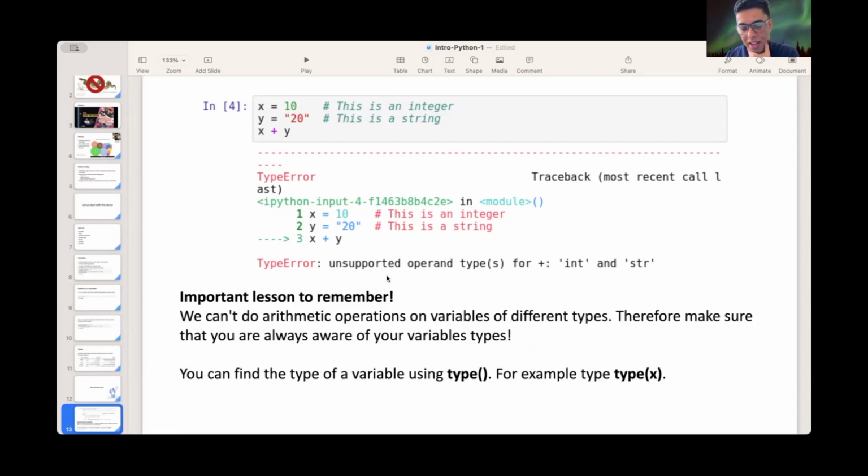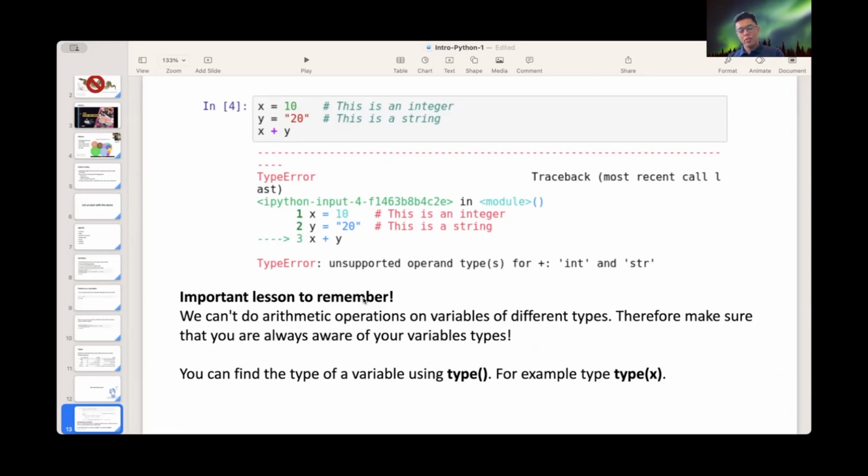So that is an error. An important lesson to remember here is that we can't do arithmetic operations on variables of different types. Therefore, make sure you are always aware of your variable types.